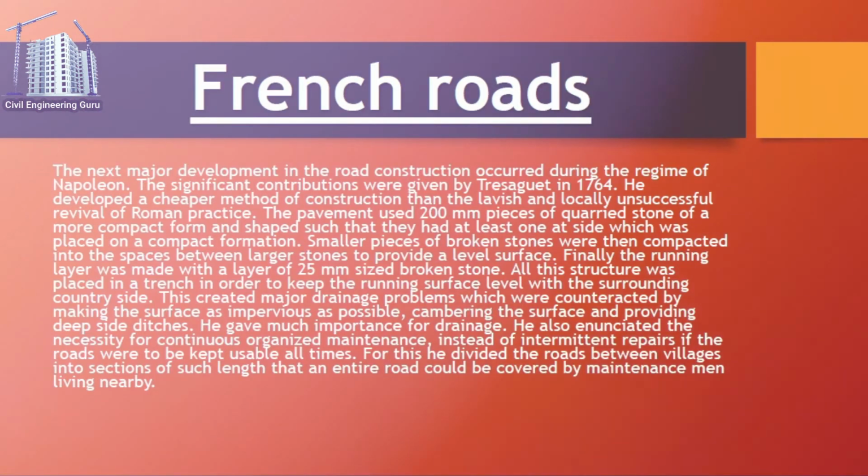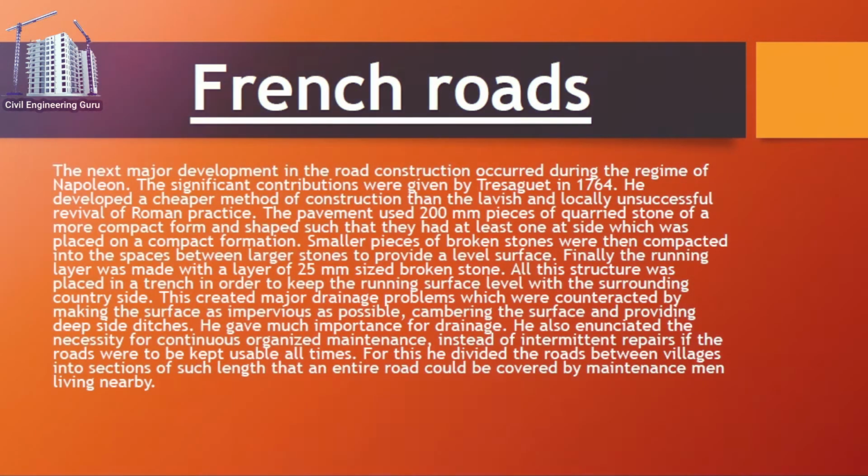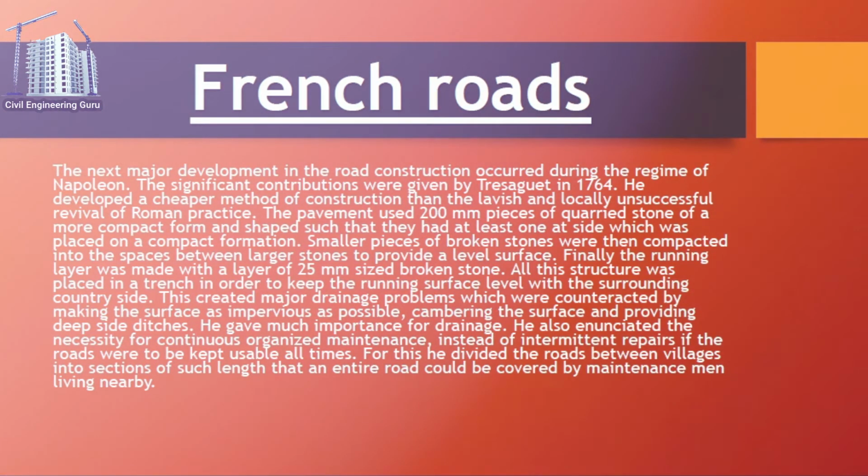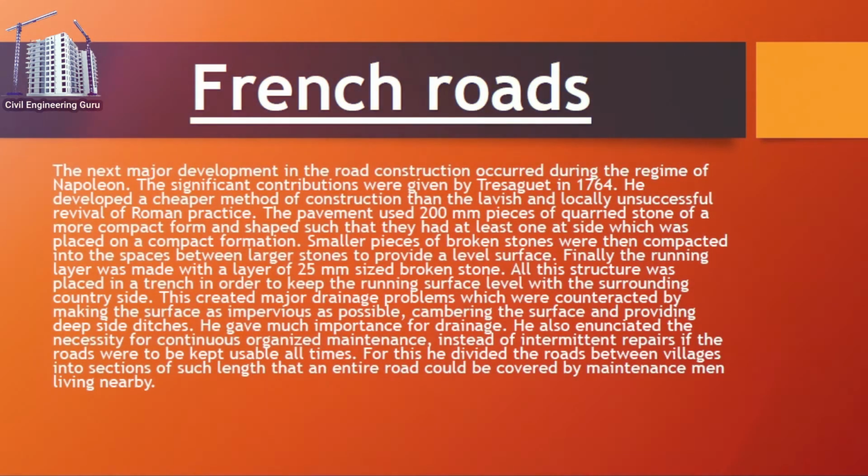The next major development in road construction occurred during the regime of Napoleon. The significant contributions were given by Trésaguet in 1764. He developed a cheaper method of construction than the lavish and locally unsuccessful revival of Roman practice. The pavement used 200 mm pieces of quarried stone of a more compact form and shaped such that they had at least one flat side which was placed on a compact formation.